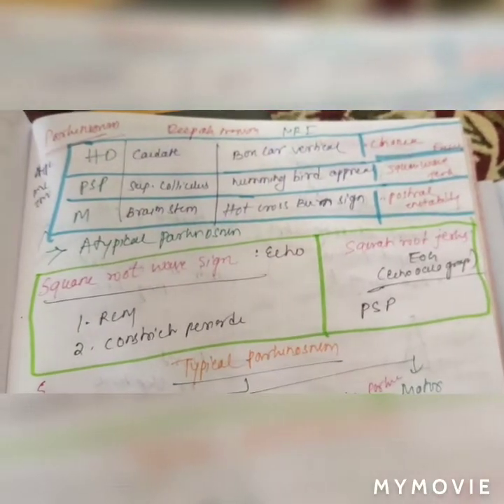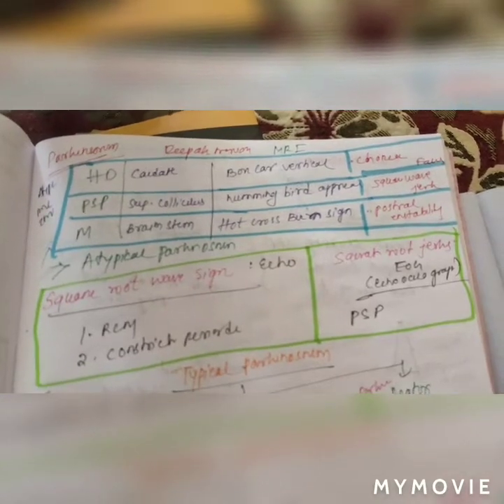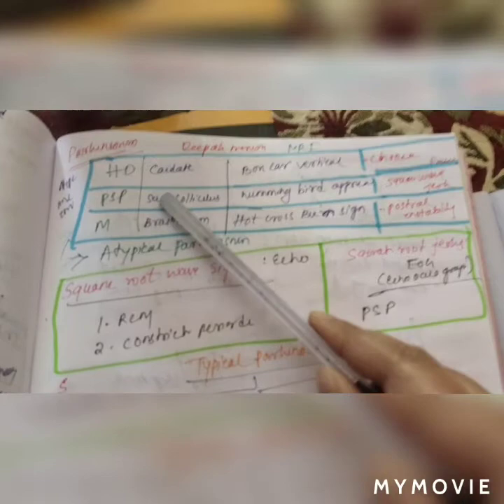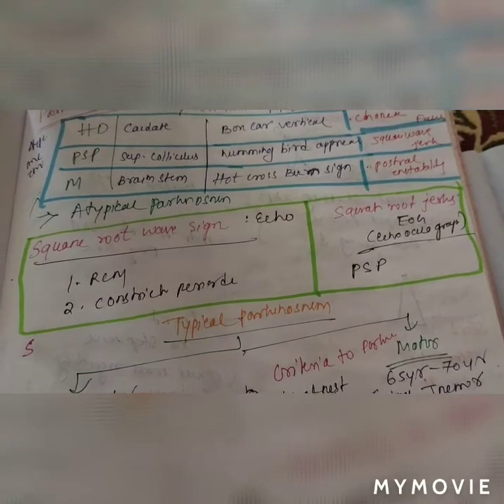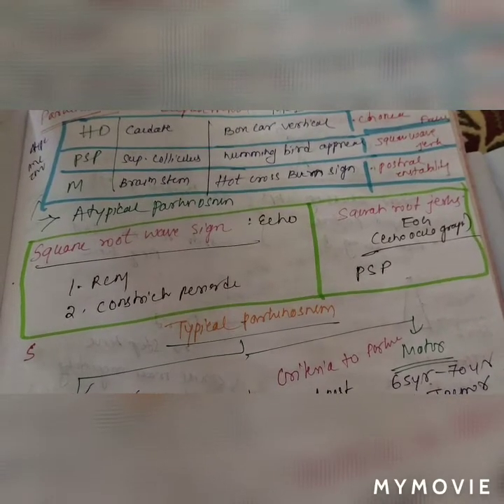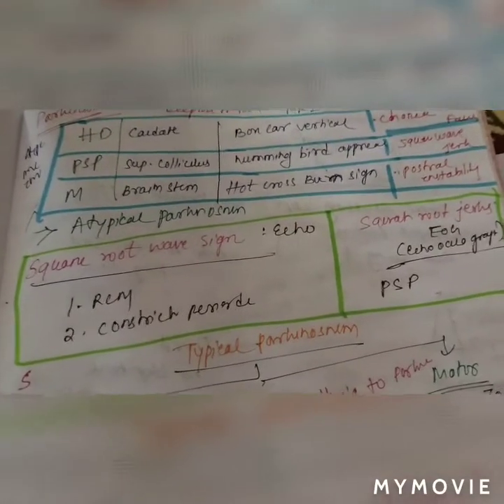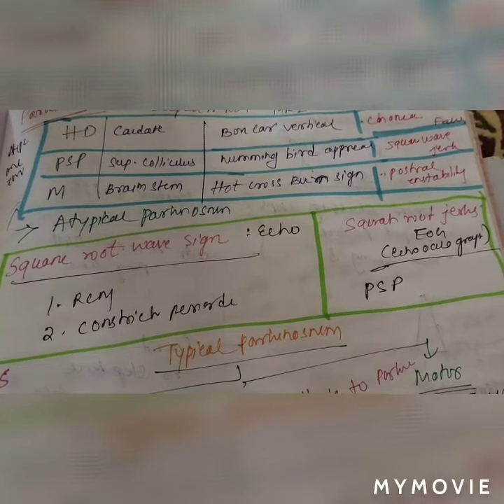So what we found in the atypical parkinsonisms, if we see the table: in HD, meaning Huntington disease, the caudate is involved, there is boxcar ventricle on MRI, and chorea is a symptom.